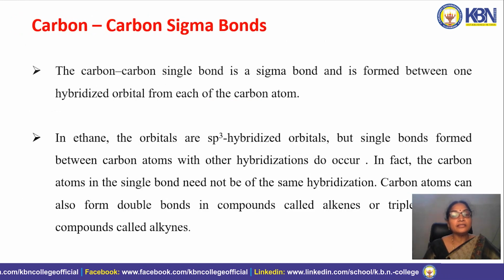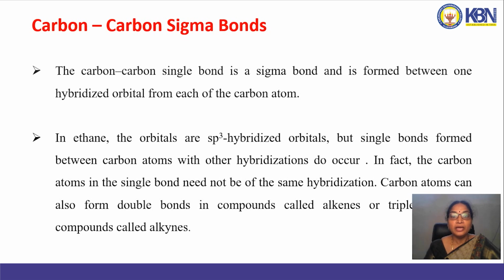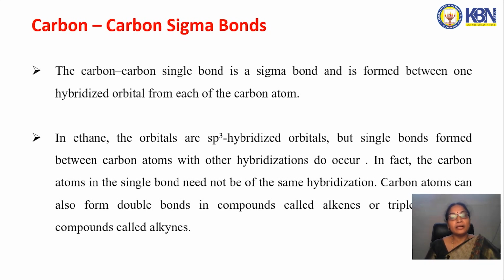So in alkanes, all the carbons are in sp3 hybridization. Only sigma bonds are formed in alkanes. Suppose I take ethane, 2 carbons are present in ethane and each carbon is in sp3 hybridization. So the shape of alkanes is tetrahedral, and the C-C sigma bonds and also C-H sigma bonds are present in alkanes, and the C-C sigma bond length in alkanes is 1.54 angstroms.